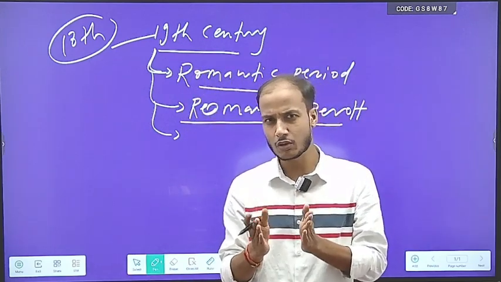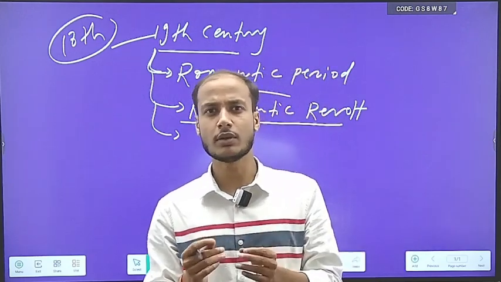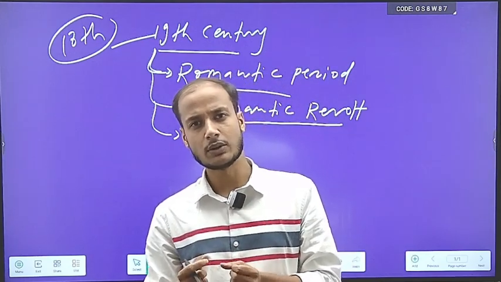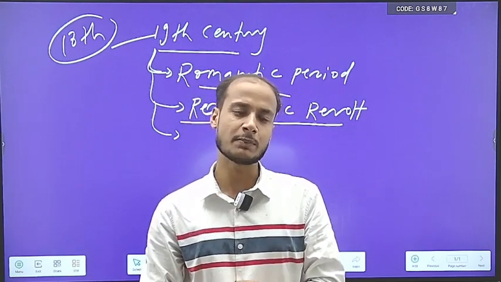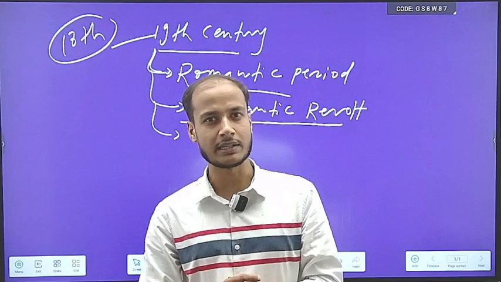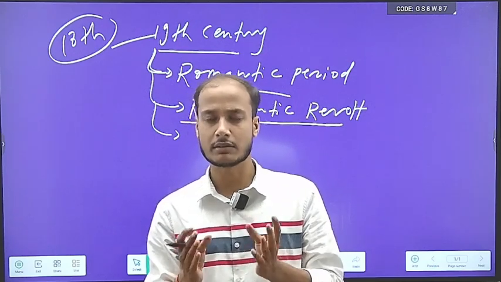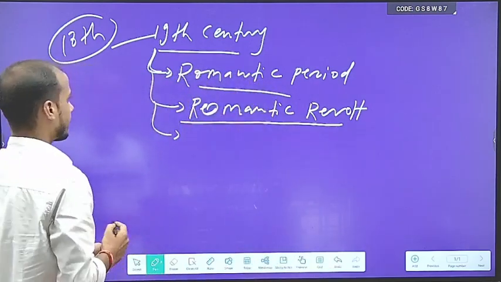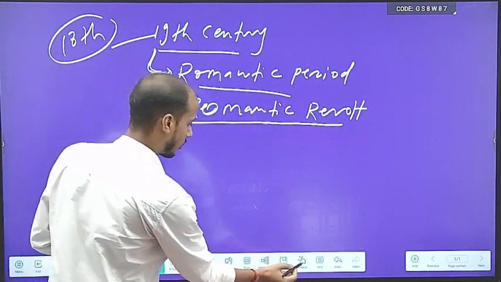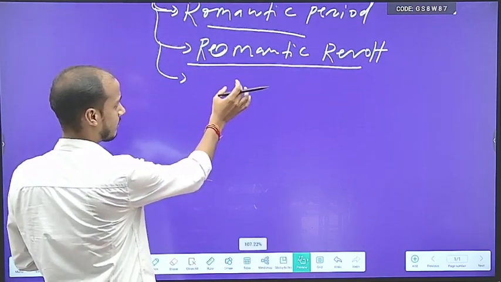It has enormous scope because this is the period which is supposed to revive, to give life and breath to English literature. And this is why this period has an indelible imprint in the minds and the hearts of the poets and the readers also. So this period is known as the romantic period, sometimes romantic revolt.